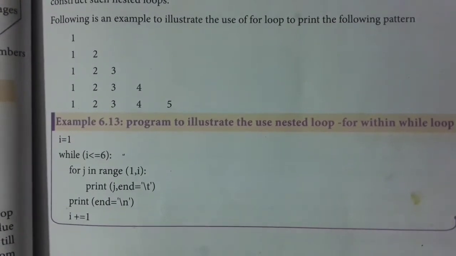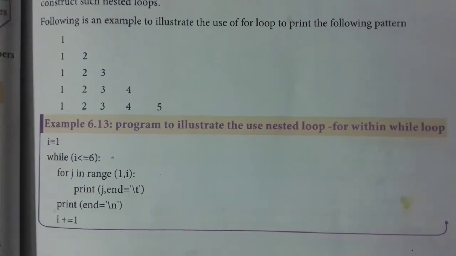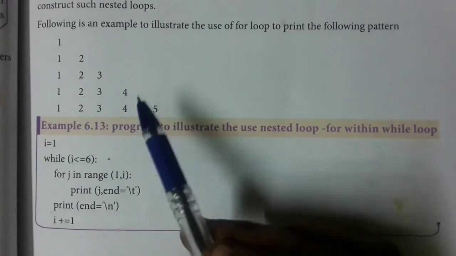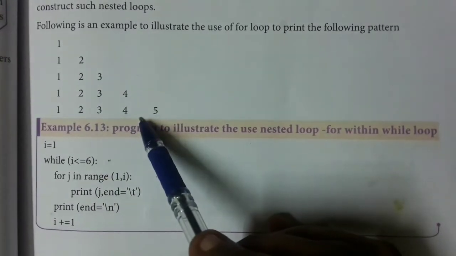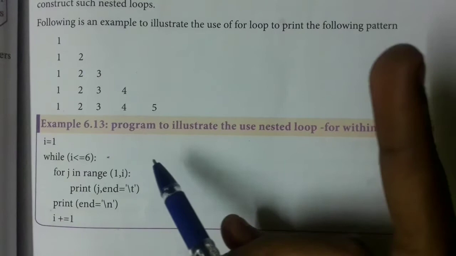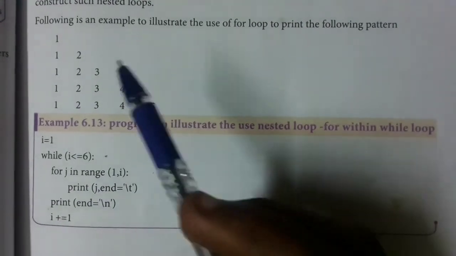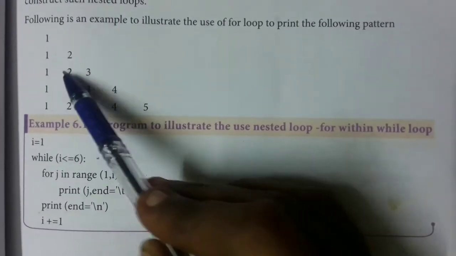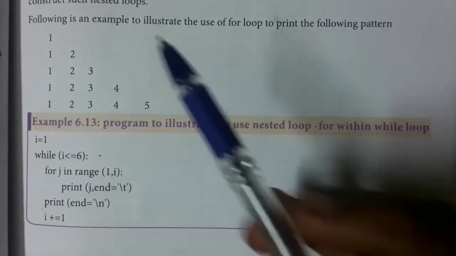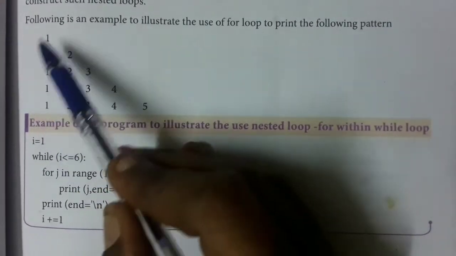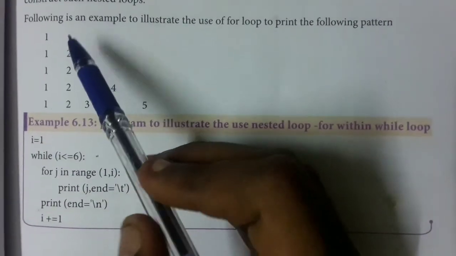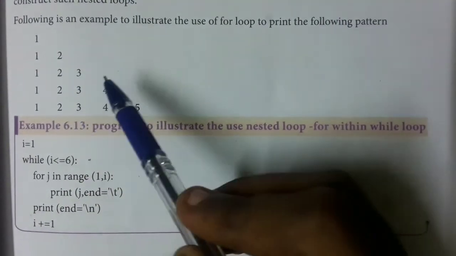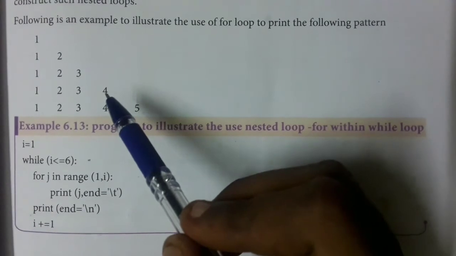Now we will see an example for nested loop. See this, this is the pattern we are going to print. When you want to do this, we have to use two loop statements. The numbers have to be printed 1, 1 2, 1 2 3, 1 2 3 4 and so on. For counting how many times it has to be printed, one loop statement has to be used, and to display the actual value, one inner loop has to be used.